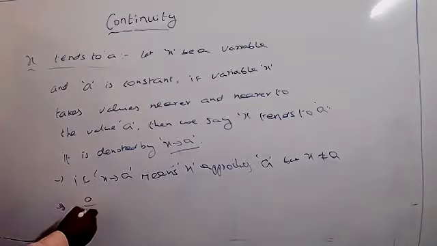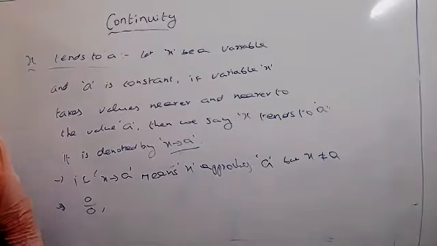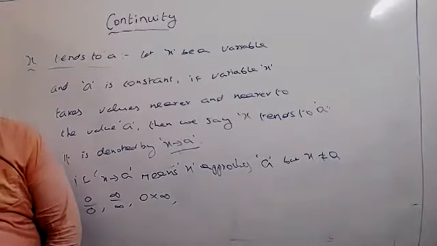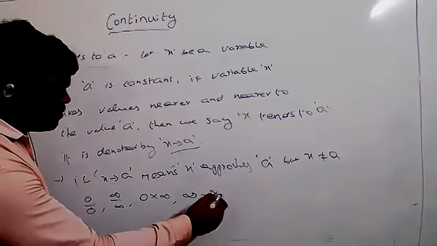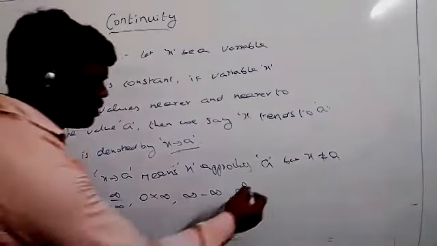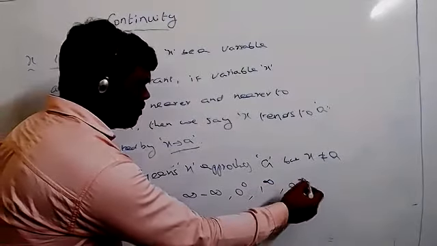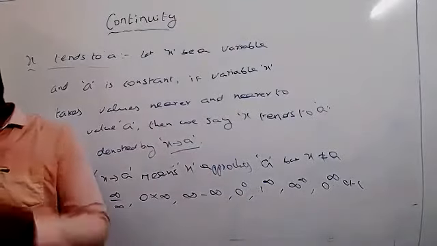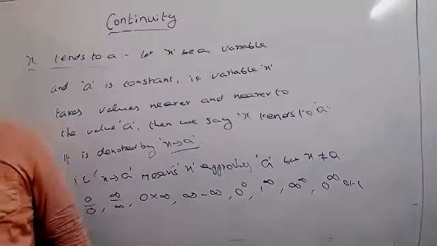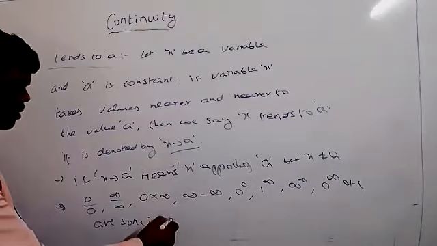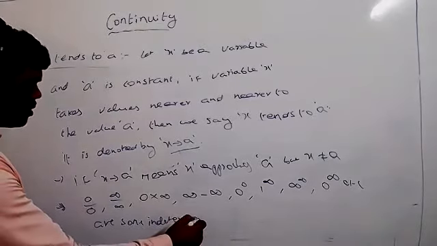If you take any limit, the forms you can get are 0/0, ∞/∞, 0×∞, ∞−∞, 0^0, 1^∞, ∞^∞, 0^∞, etc. These are all called indeterminate terms.